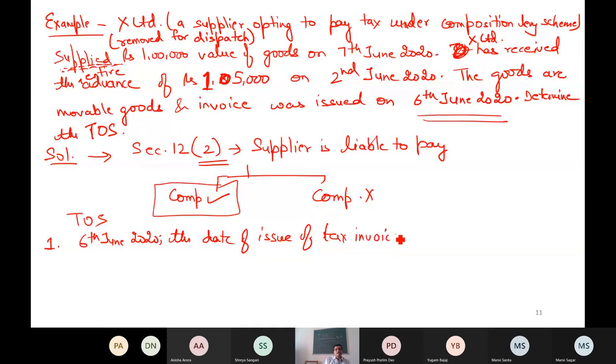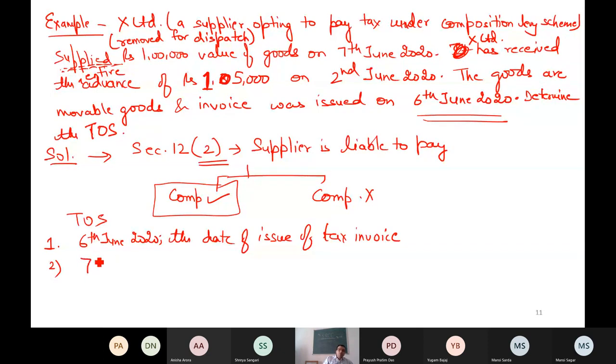Second, what is the last day by which invoice should have been issued? Now, do you remember section 31 subsection 1? In 31 subsection 1, it is clearly mentioned that when the goods are movable goods, then before or maximum at the time of removal of goods, invoice should have been issued.